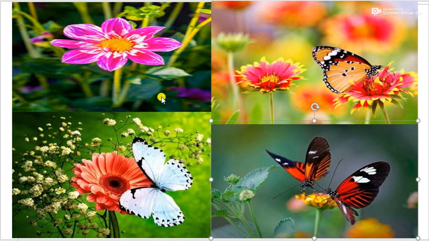Dear students, here are a few images or pictures of these flowers. You can also see the colorful butterflies. Try to see these images and guess which of the poems in your English text we are going to read and discuss today.